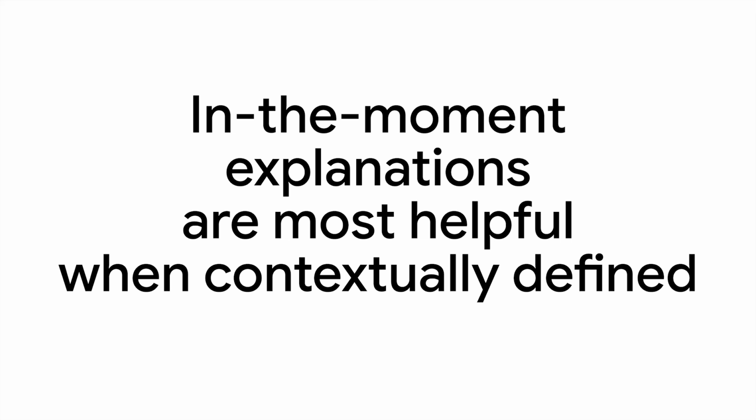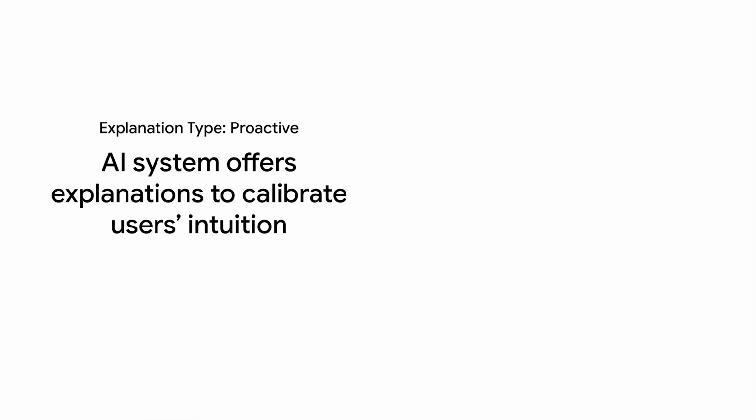Before jumping into specific examples, it is useful to consider how to make explanations as helpful as possible. In-the-moment explanations are most helpful when contextually defined. There are 3 different types of explanation to help achieve this. We invite you to think about these in the context of your own AI product or feature. Our first one is proactive.